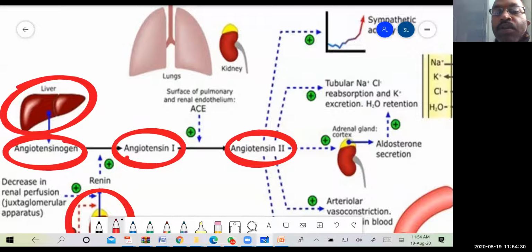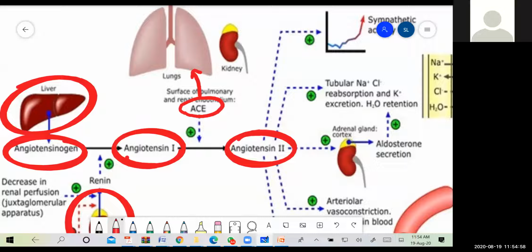with the help of an enzyme known as ACE. What is ACE? ACE means angiotensin converting enzyme. It is converting angiotensin 1 to angiotensin 2. That's why this enzyme is called angiotensin converting enzyme. And where is it produced? It is produced in the lungs.